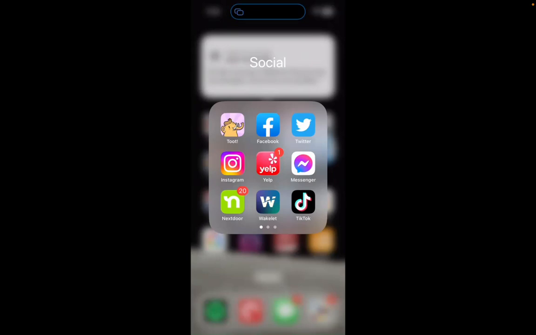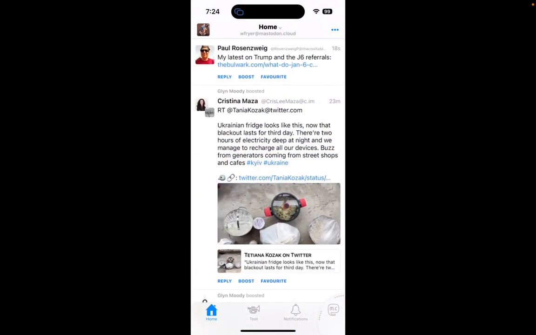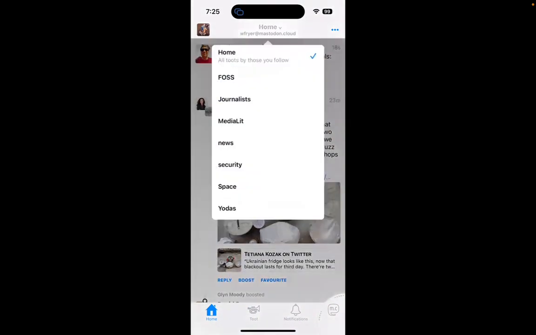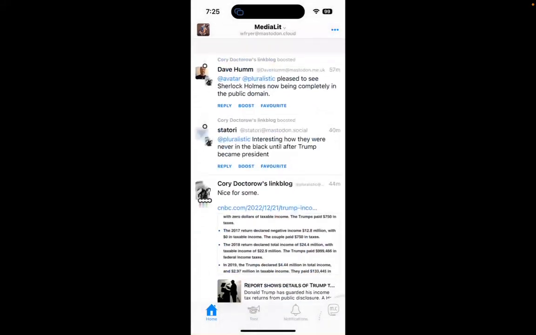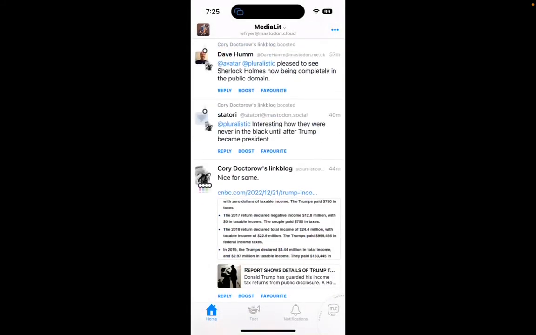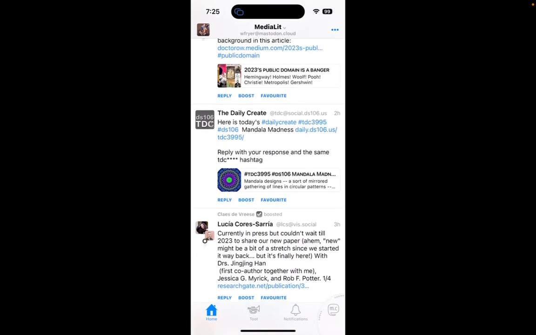I like to organize my apps so everything's on one page here. And my favorite app, and I've tried like four or maybe five different apps now, is called Toot. And here is what Toot looks like on the home screen. One of the things I'm going to talk about is lists, because I love lists. It allows me to see just a subsection of the folks I'm following. So if I go to my media literacy list, here is a reverse chronological feed of the people in this list that I've created, and I can take a look at what they've shared.